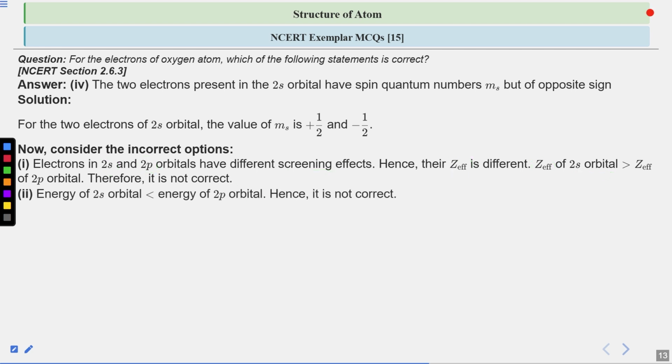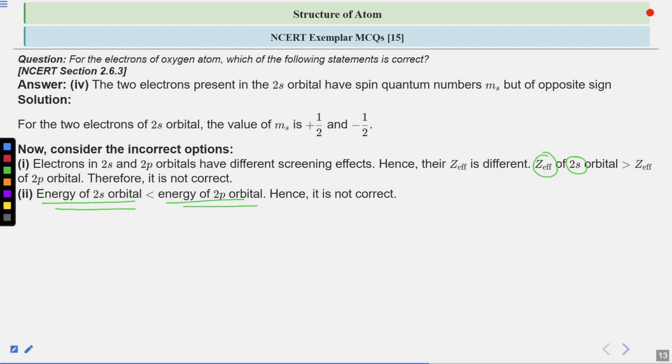Now moving on to the next point. It was given that the energy of 2s and 2p orbital is the same. This is also incorrect, because if your 2s orbital is experiencing more Z effective, or more attractive force, its energy will decrease. As a result, the energy of 2s orbital will be lower than the energy of 2p orbital. Their energy can never be the same.